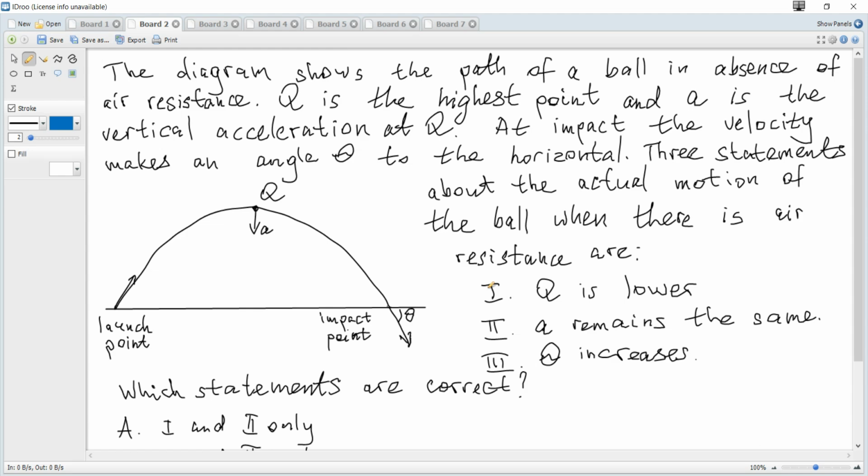The diagram shows the path of a ball in absence of a resistance. Q is the highest point and A is the vertical acceleration at Q. At impact, the velocity makes an angle theta to the horizontal.